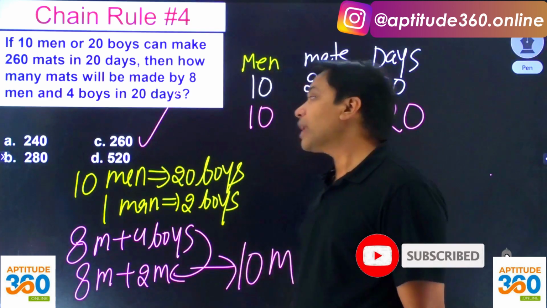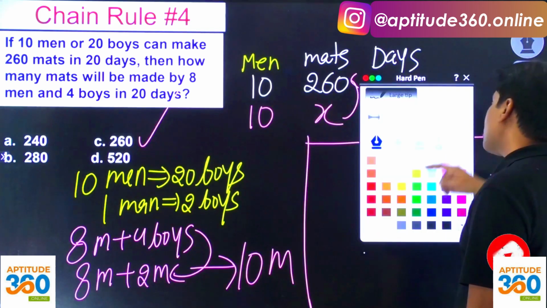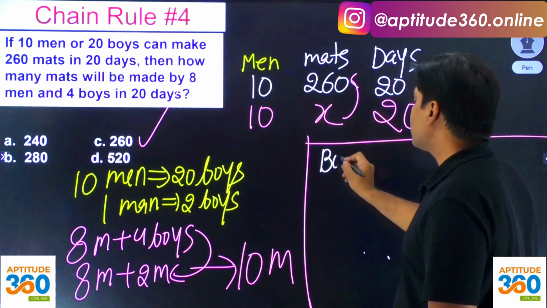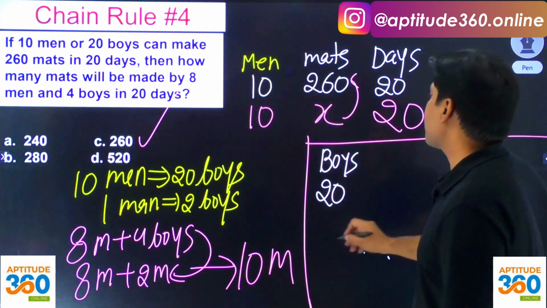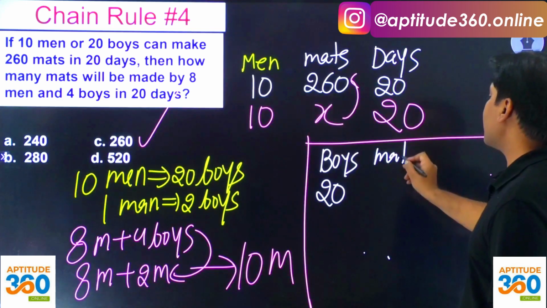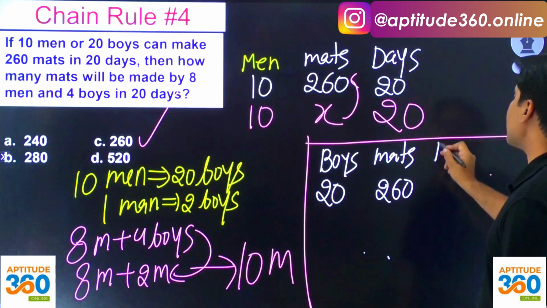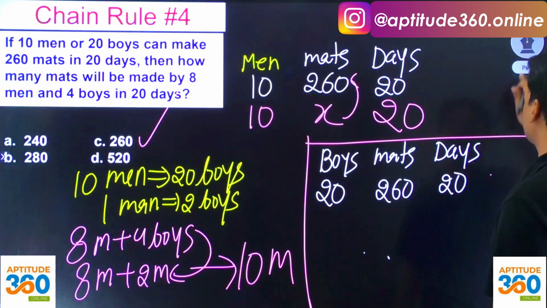But suppose you are asked to show a second variety, where instead of men you write boys. So how many boys? 20 boys. How many mats are they making? They are making 260 mats. In how many days are they doing so? They are doing it in 20 days, isn't it?